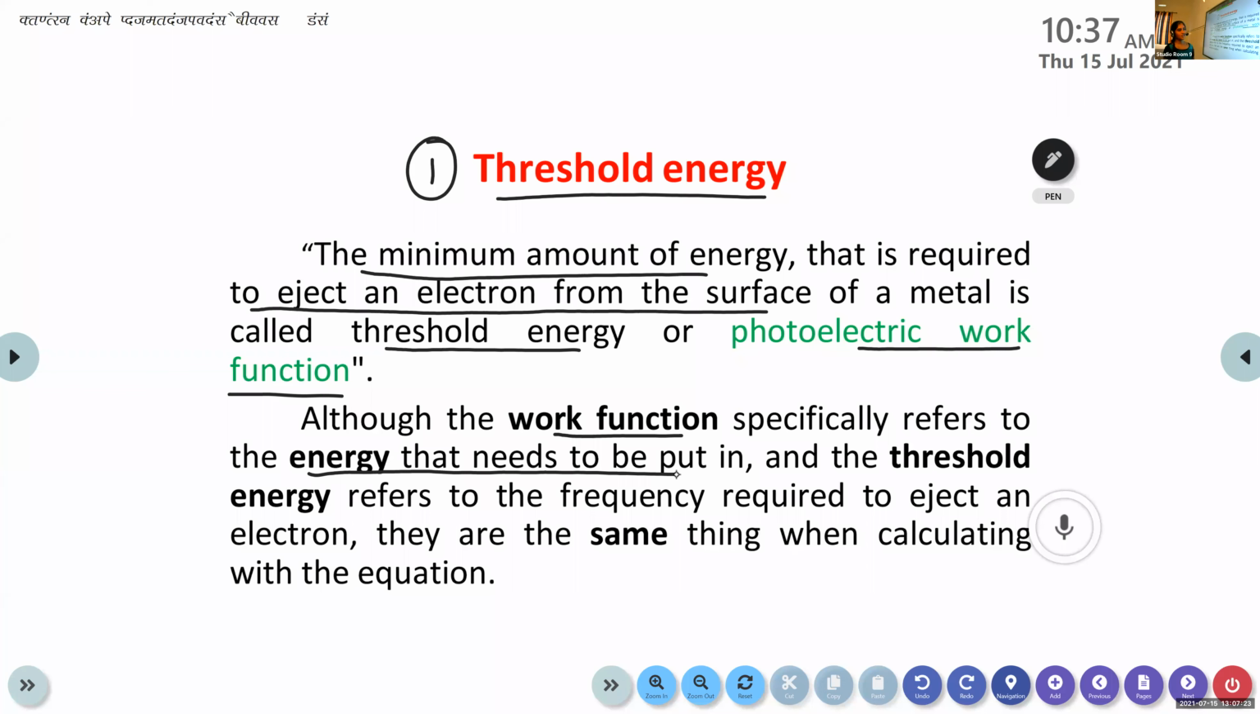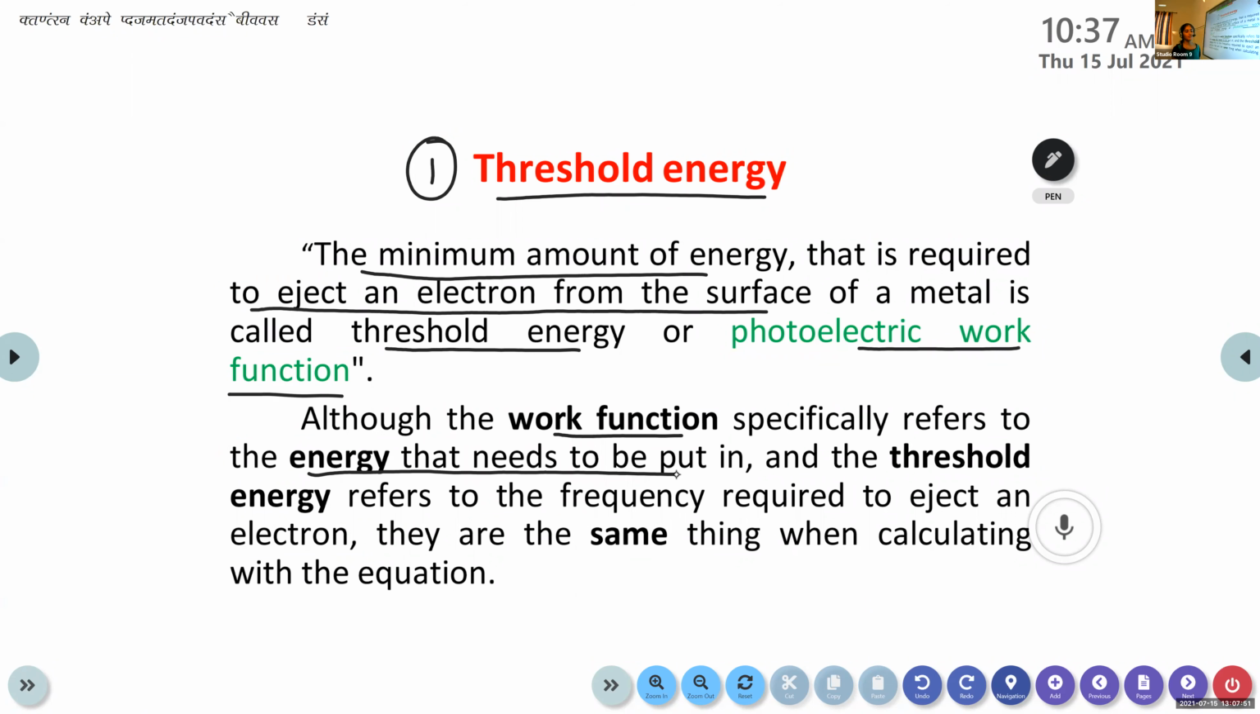Pooja, can you define this threshold energy? It is the minimum amount of energy which is required to eject an electron from the metal surface is called threshold energy. Very good. Then Gaia, what's the other name of this threshold energy? Photoelectric work function. Yes, photoelectric work function.